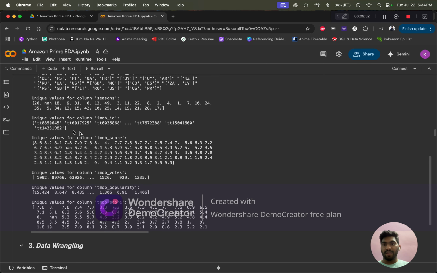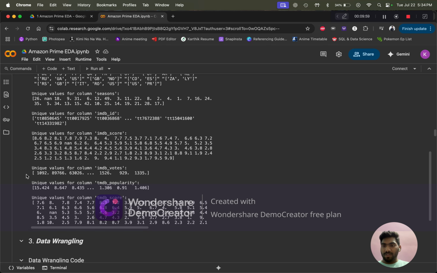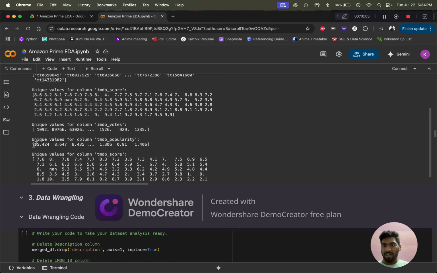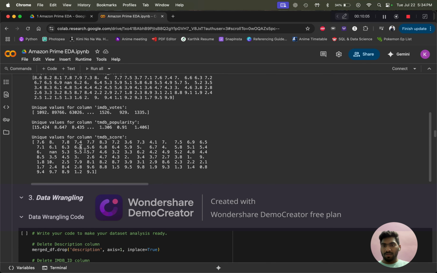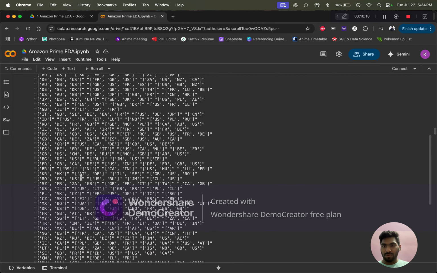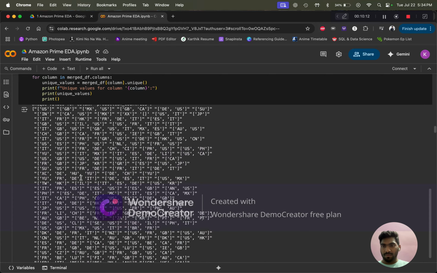Unique value for IMDb ID. IMDb ID is unique for each IMDb customer. The IMDb score, IMDb votes, the number of votes given for the movie, IMDb popularity, and the unique TMDB score. Every column has its own unique values, as we observed.